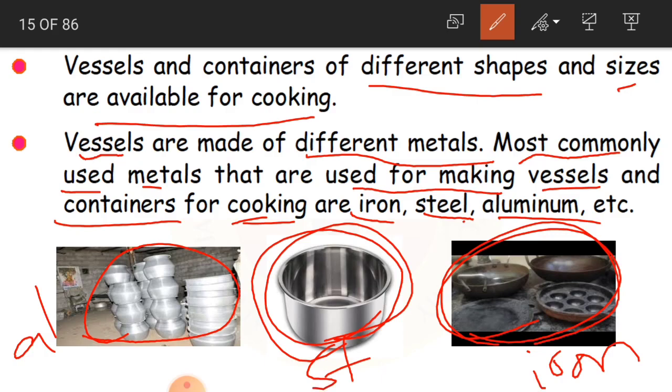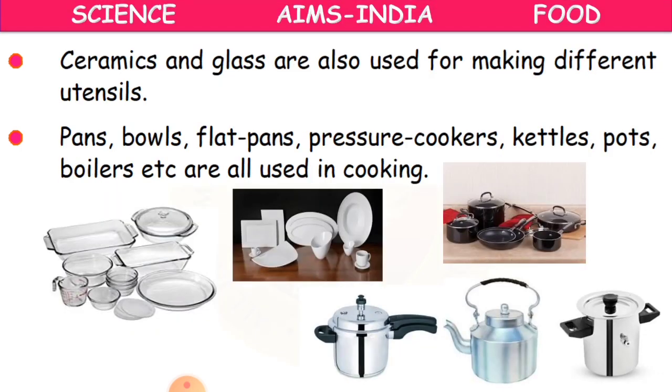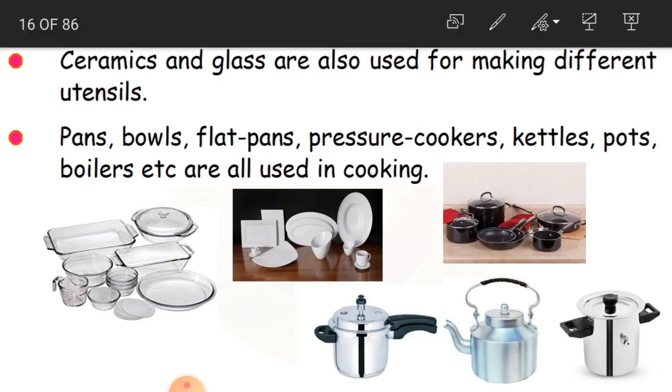Clear, children? So just ask your mother to take you into the kitchen and show you exactly what the aluminium, steel and iron vessels are that are used. You can see them live so that you will get a better understanding. Clear, children? Now ceramics and glass are also used for making different utensils.